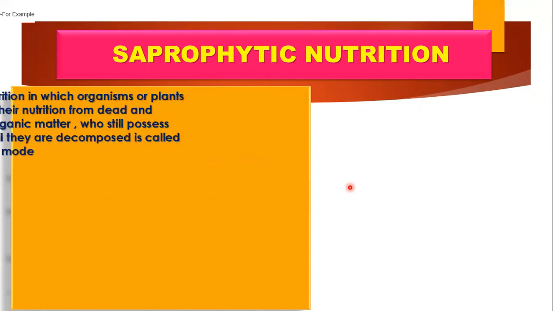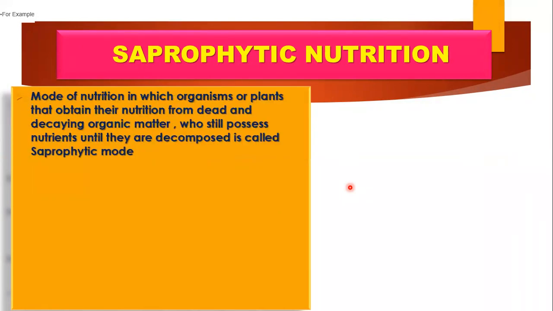So next we are going to discuss saprophytic nutrition. In saprophytic nutrition, no photosynthesis takes place because they are completely non-green in color. So no chlorophyll. Chlorophyll is absolutely absent in saprophytes. It is a mode of nutrition in which an organism or plant obtains its nutrition from dead and decaying organic